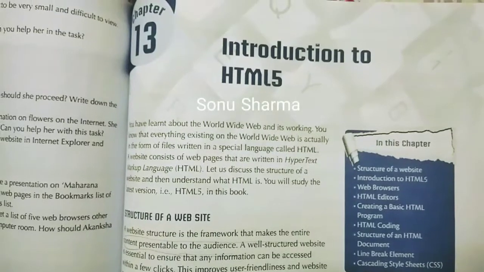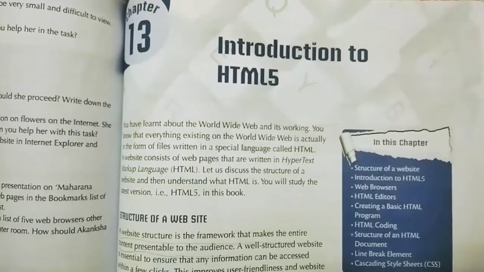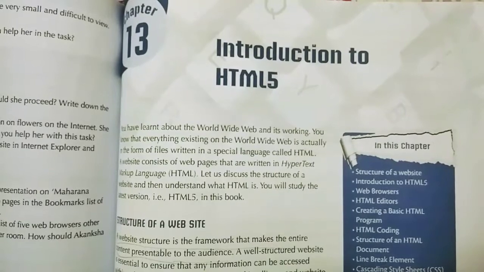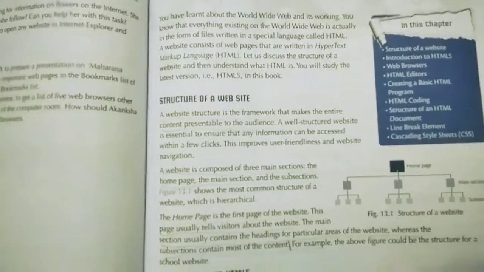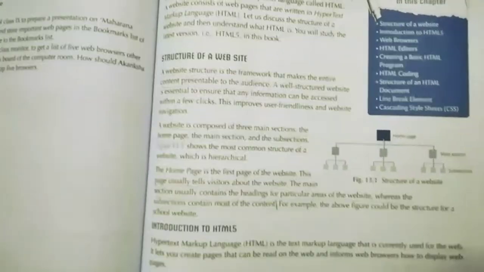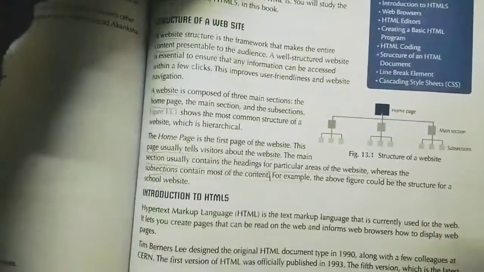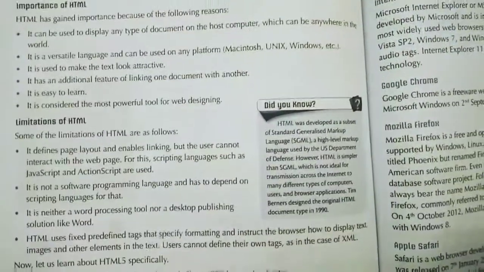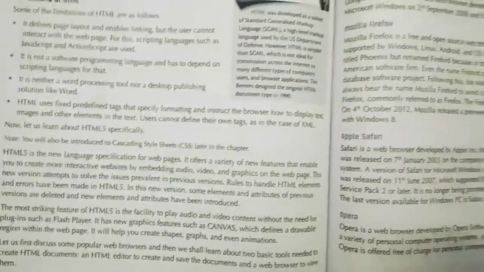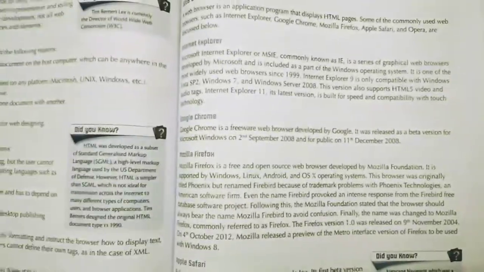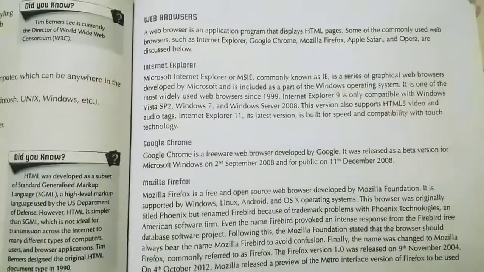Hello students. So we started chapter 13, that is Introduction to HTML5. So we learned what the structure of a website is. Introduction to HTML5, what is HTML5, the importance of HTML5, then limitations of HTML5. Some striking features of HTML5, and the topic we are doing is about web browsers, because HTML works on the web browser. Understood?